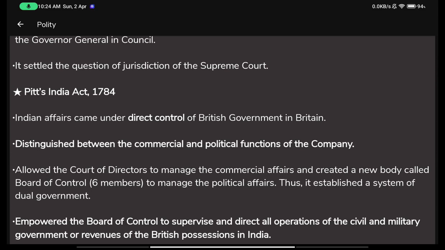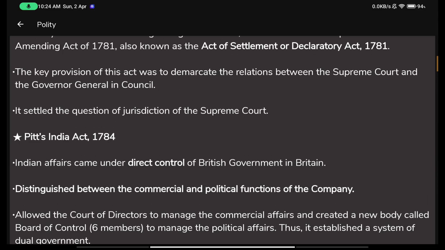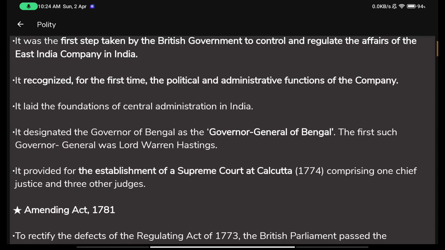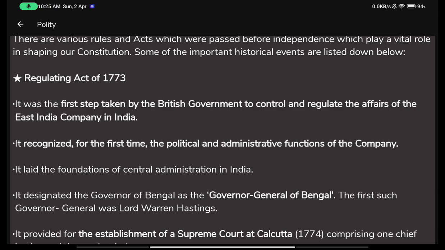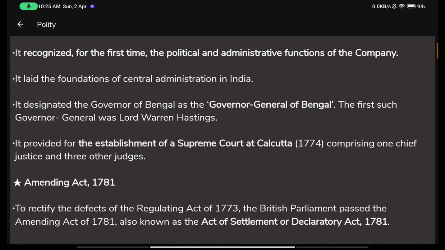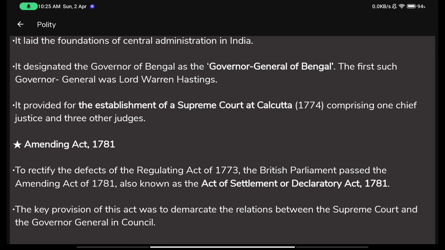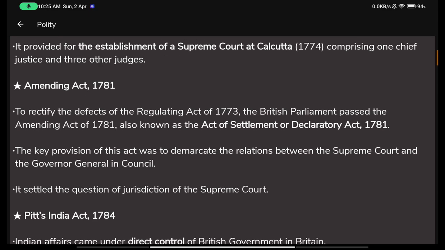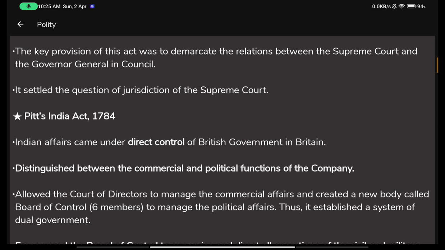And now what comes now? The 17. So 17 is the same. 17 is always the same. It's 1773, 1781 or 1784. 17 will always stay the same. What changes is the last two digits. In the starting, the last two digits are 73, right? The last two digits in the Supreme Court case are 74, because the Supreme Court was established in 74. And then in the amending act it was 81, and in this act it's 84.